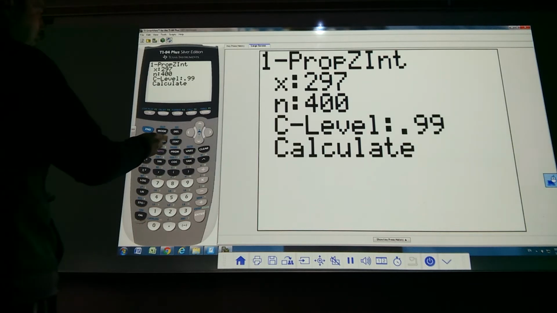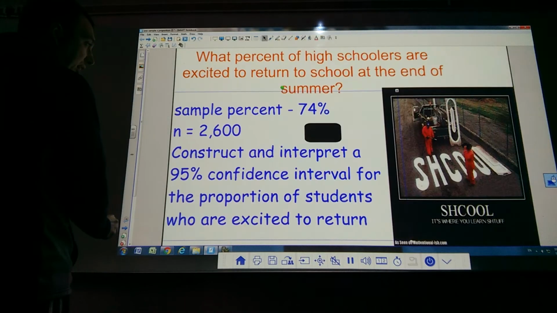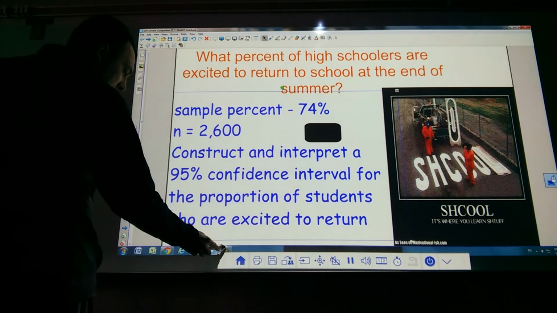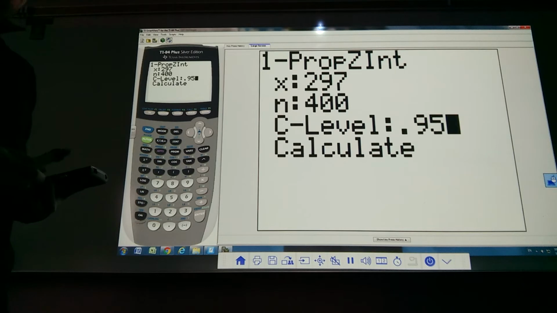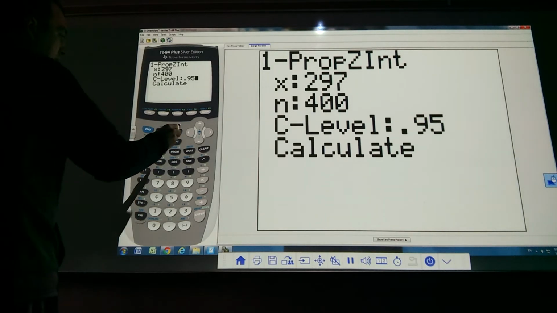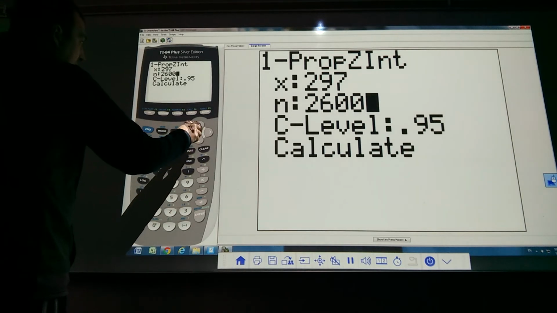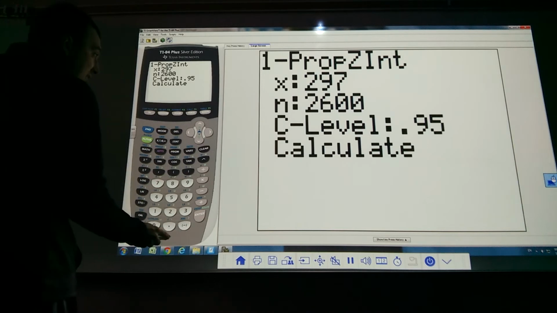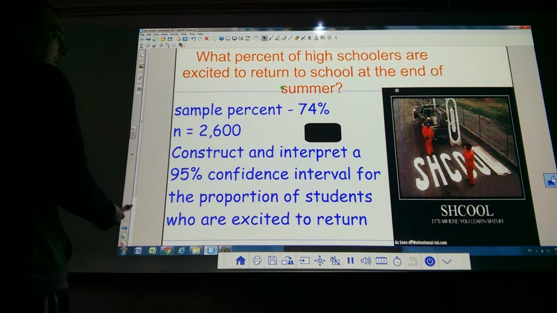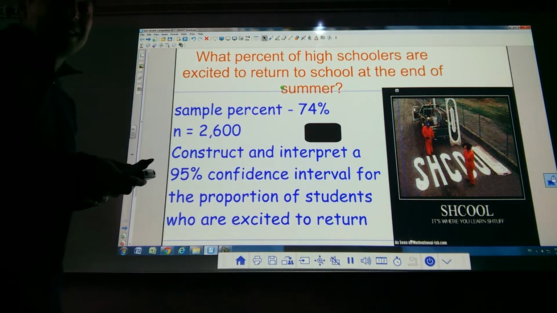So let's see. I'm going to start with the easy one, the confidence level. And I believe that they want us to do a 95. So let's do a 0.95. If you do 95 and not the decimal point, it's going to cause problems. N is the sample size, 2,600. And X is the amount of high schoolers that said, yes, I'm excited to come back. Now, I believe that it actually didn't tell us that. Sometimes it will, but it actually gave us the percentage. So we actually have to calculate the percentage, which is not that difficult.